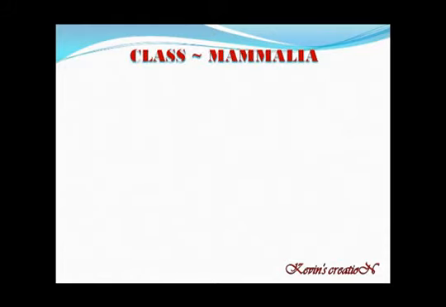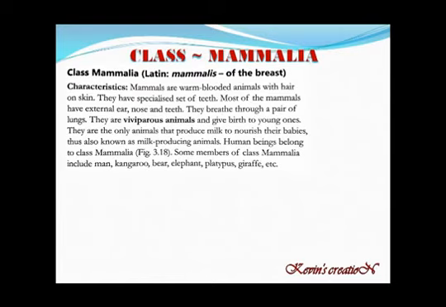Now we have come to the last class, and that is Mammalia, which includes all of us. The word Mammalia is taken from a Latin word, mammalis, that means of the breast. Breast is the organ of the body of mammals through which mammals feed their young ones with milk. So this is the most important character of Mammalia.